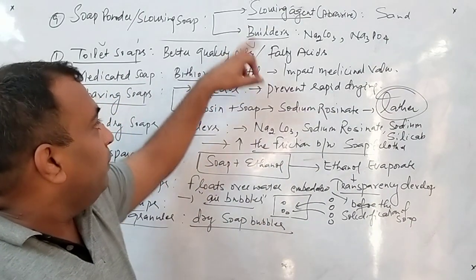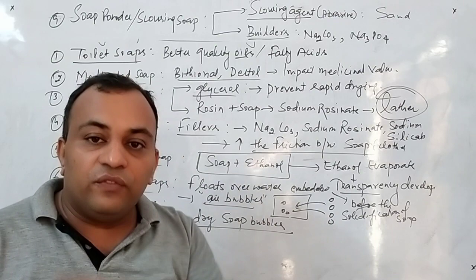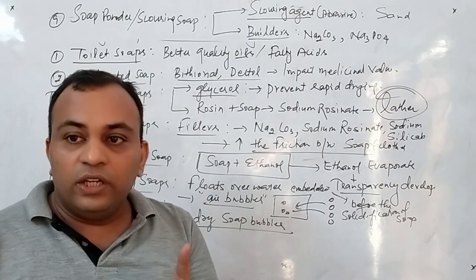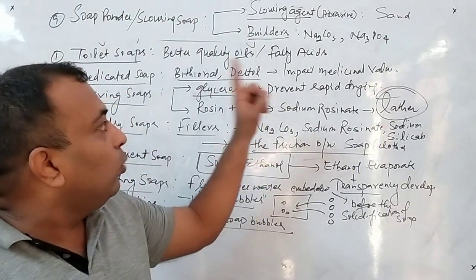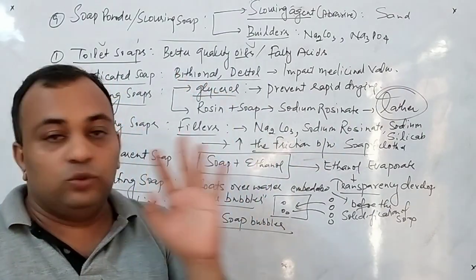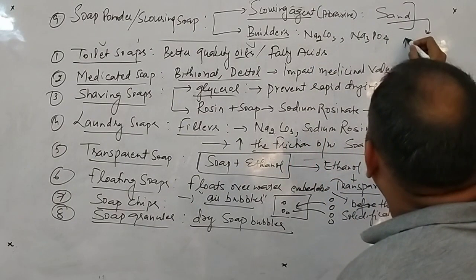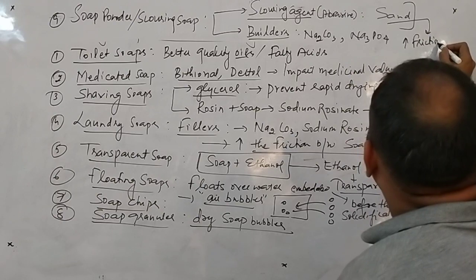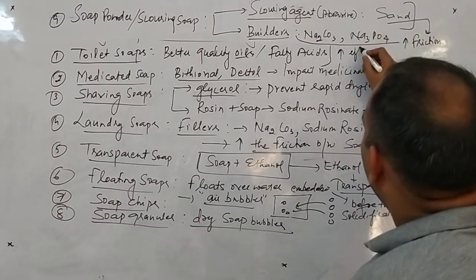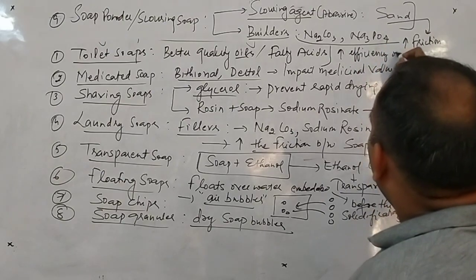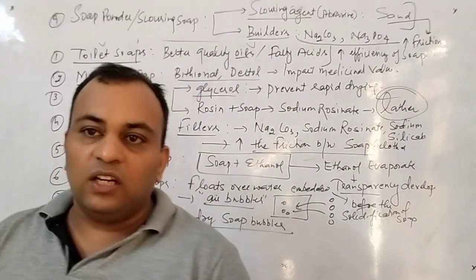Understand now? Second, builders. What is the function of builders? These are the substances which increase the ability of the soap to remove dirt particles. They increase the ability of the soap so that the soap will work effectively. So two main reasons I will write here. Scouring agents increase the friction, and builders increase the efficiency of soap. So these are the 9 main types of soaps on the basis of their commercial use.